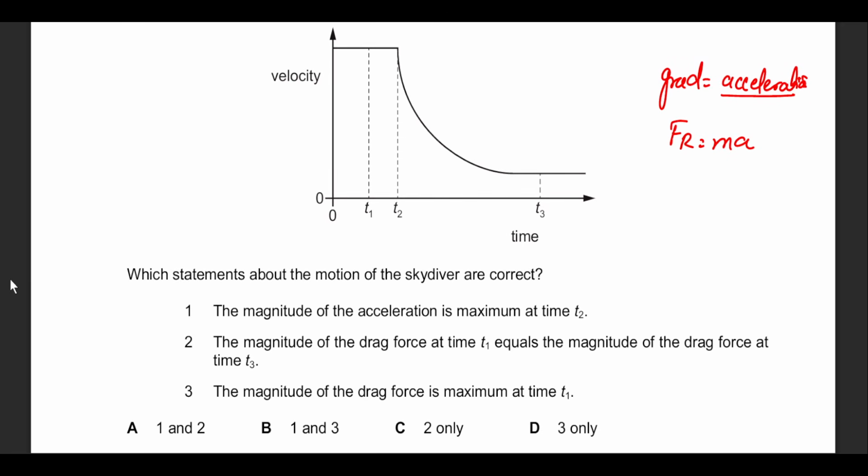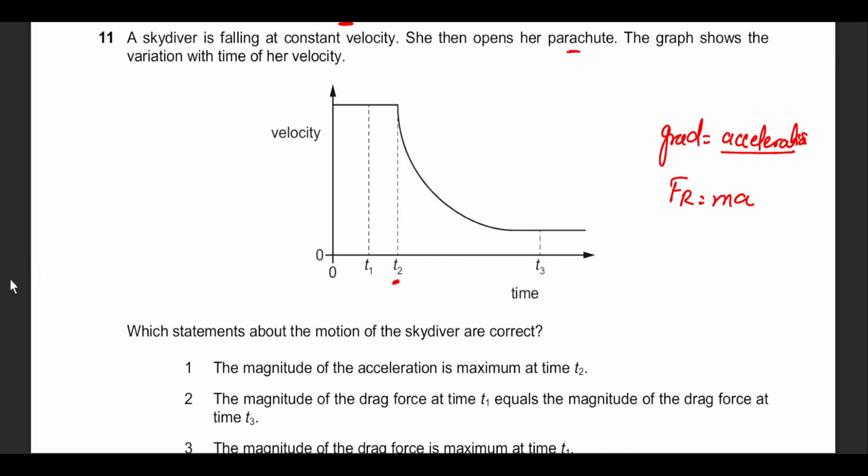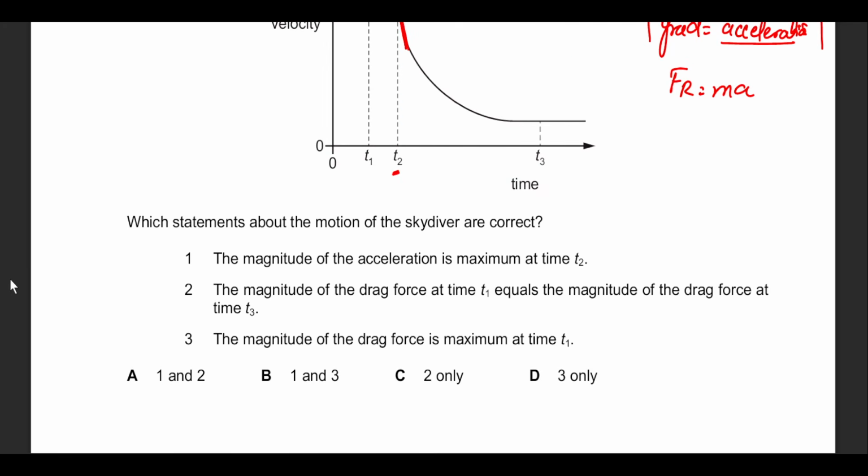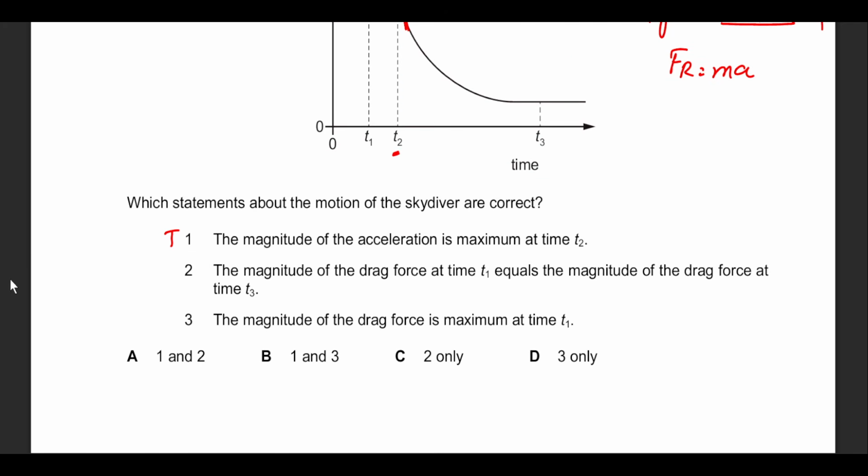Be that acceleration, be that deceleration, at t2, I can see that the gradient is the steepest, visually speaking. So if the gradient is very high, the acceleration is very high, which is deceleration, of course, because at t2, they would have opened the parachute. So this statement stands true.